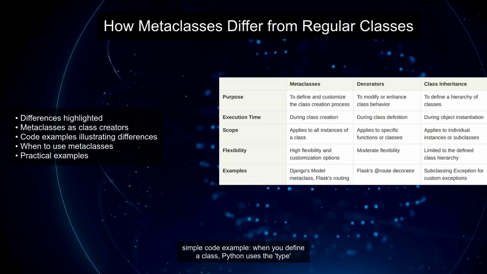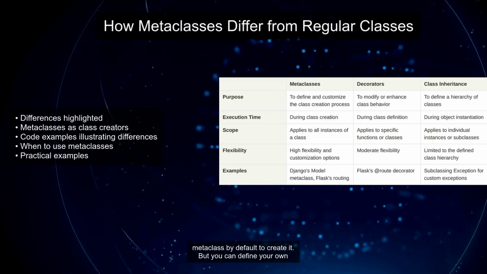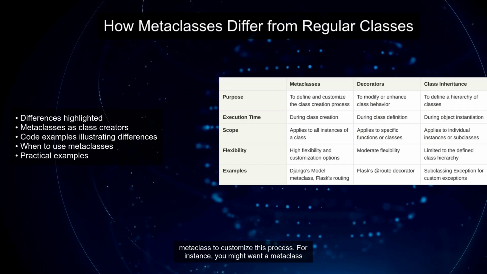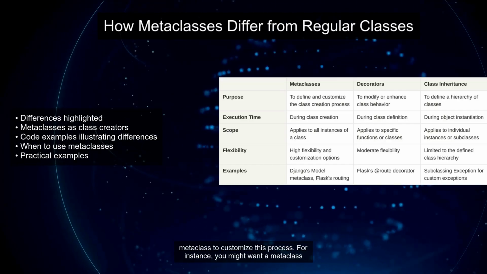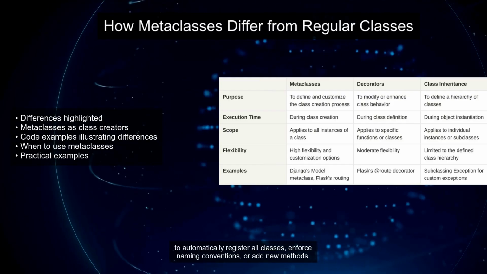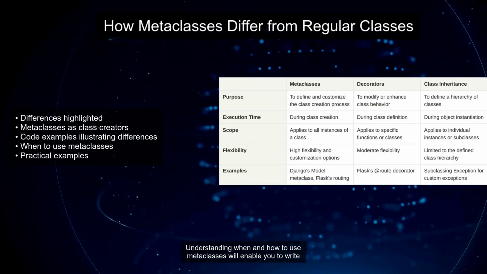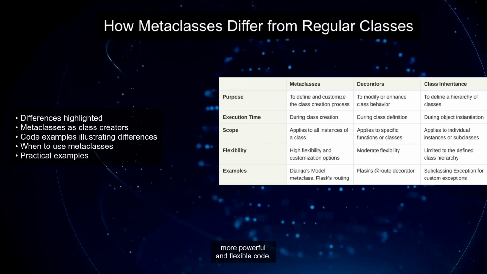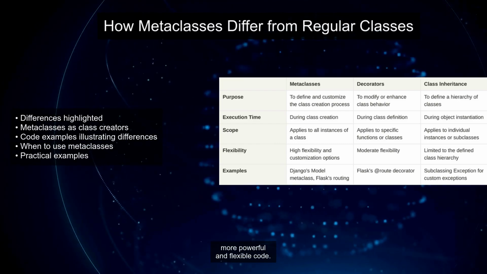Here's a simple code example. When you define a class, Python uses the type metaclass by default to create it. But you can define your own metaclass to customize this process. For instance, you might want a metaclass to automatically register all classes, enforce naming conventions, or add new methods. Understanding when and how to use metaclasses will enable you to write more powerful and flexible code.